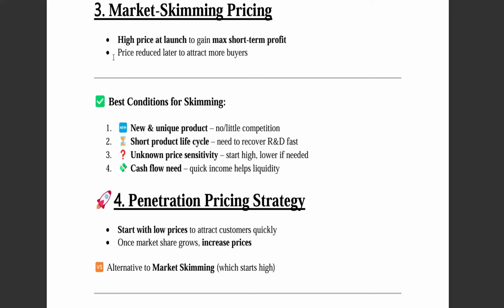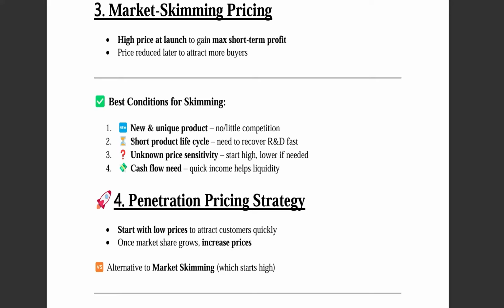Okay. Now, when will this skimming pricing strategy be suitable? Obviously, when our product is new and has a unique feature, in that case it will be suitable. That means there is no or little competition in the market. When the product has a short product life cycle, that means we have incurred a very large amount of R&D cost that we need to recover.